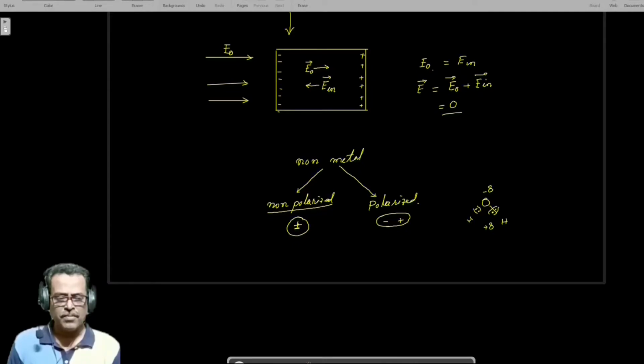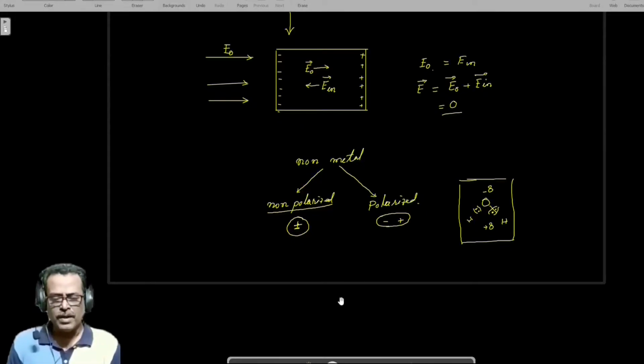This type of material is polarized. But when there is no external field, these materials are non-polarized.